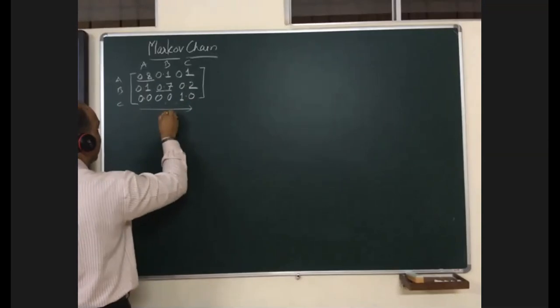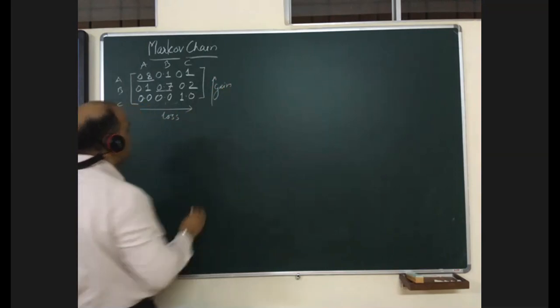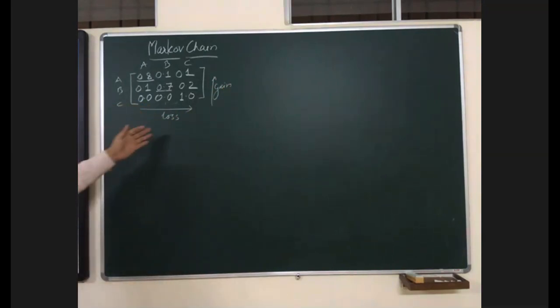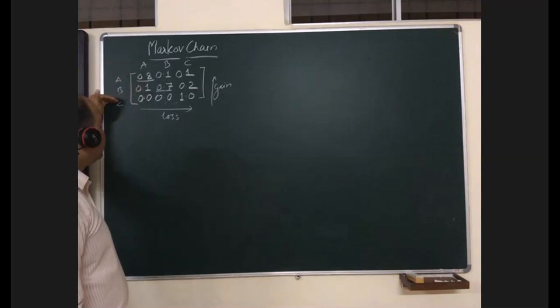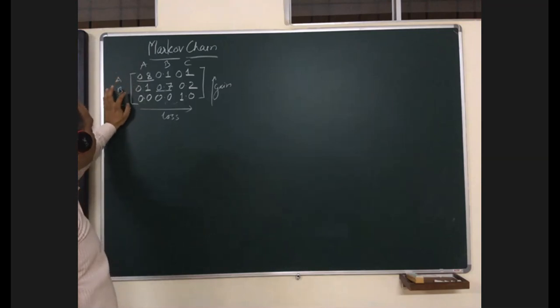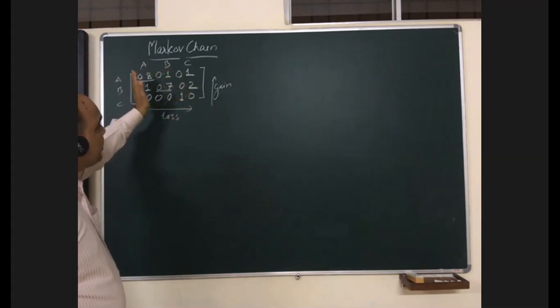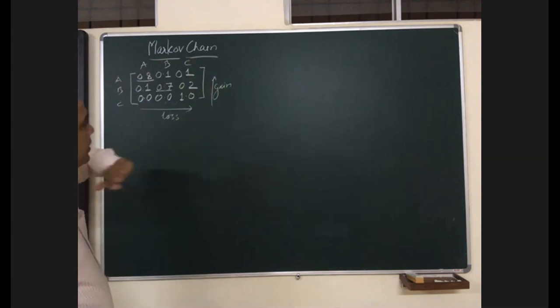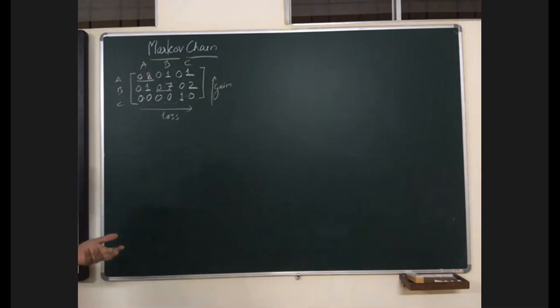This is loss and this can be shown by gain. Loss and gain. This technique may be used in marketing as well as in finance. Now, if you ask me how in finance, see, if there are three shares of homogeneous product companies, then we may discuss what will be the market share after one period, after two periods, after three periods, and infinity. Infinity means after a long period.